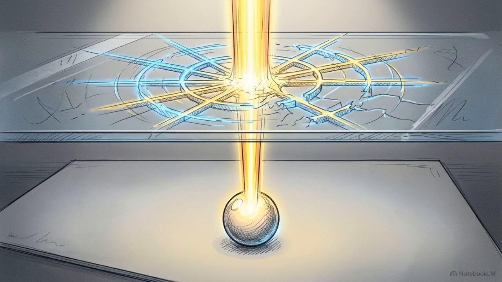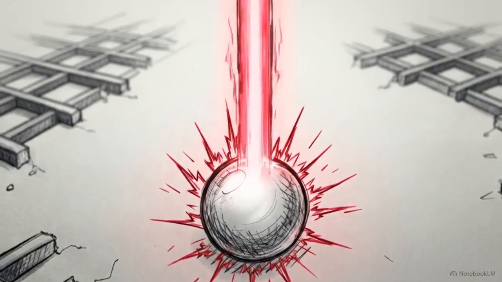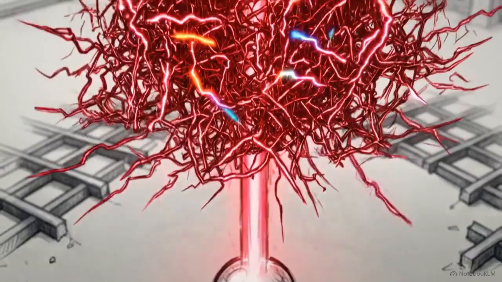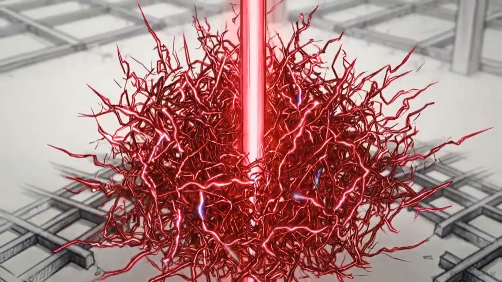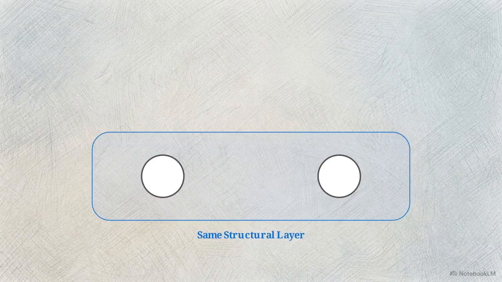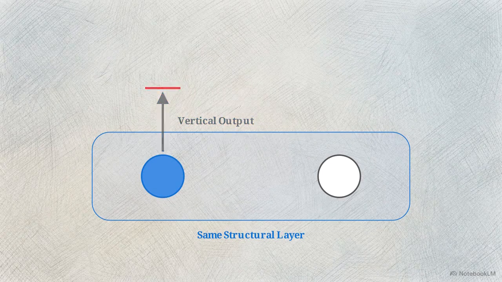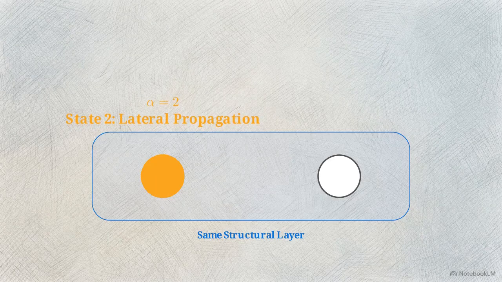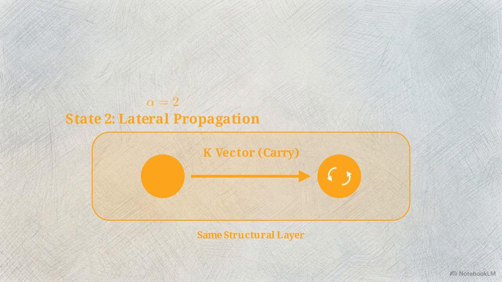States 0 and 1 represent the extreme ends of certainty, absolute irrelevance or absolute resolution. However, if a single neuron processes an input but fails to reach sufficient resolution to calculate R, the system must handle the ambiguity. Standard binary systems fail here by forcing an unresolved state vertically, polluting the subsequent layer with low-confidence data. Ternary logic offers a different path. The neuron recognizes its own insufficient resolution, halts upward movement, and enters state 2, lateral propagation. It emits a K-vector, or a carry.